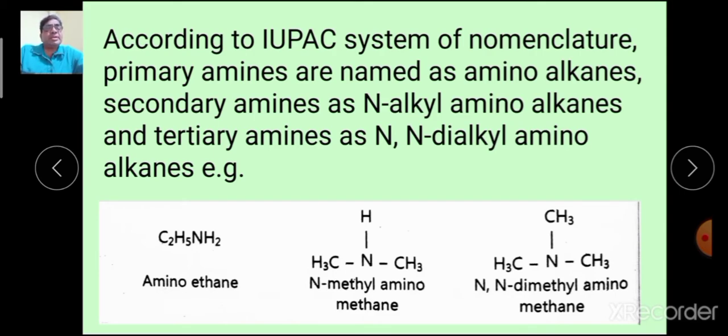The second one, in the case of a secondary amine, two hydrogens are replaced by two methyl groups and therefore it is N-methyl aminomethane. The third one is an example of a tertiary amine. It is N-dimethyl aminomethane.